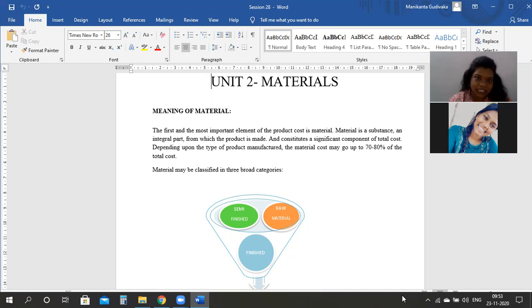Also, we have seen the process costing and contract costing, where both are the methods of costing. One is used in the construction business, one is used in the manufacturing business. So after that, we are left over with two things, basically 2 units. That is, one is material, unit 2, and in your unit 3 you have your labor and your overheads.